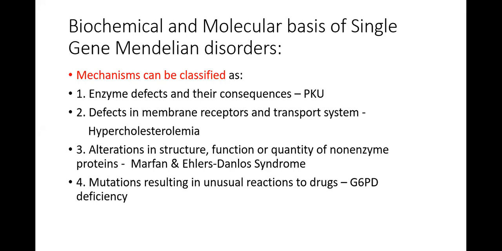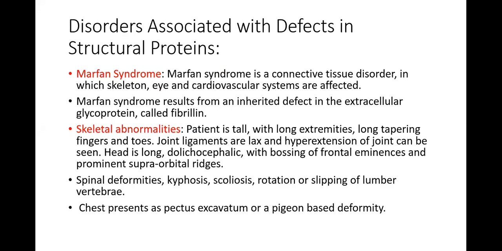G6PD deficiency. So the mechanisms which can classify the Mendelian disorders are defects in enzymes, defects in the cytoskeletal system because the structure of the proteins is defective, defects in the membrane because of defects in the transport system like LDL receptors, and mutations resulting in unusual reactions to drugs, in which comes glucose 6-phosphate dehydrogenase deficiency. So next we'll see these disorders one by one. Marfan syndrome, you are going to study this as well in fourth year.